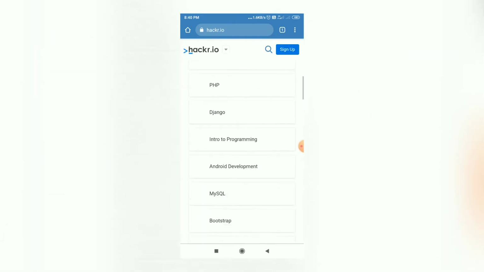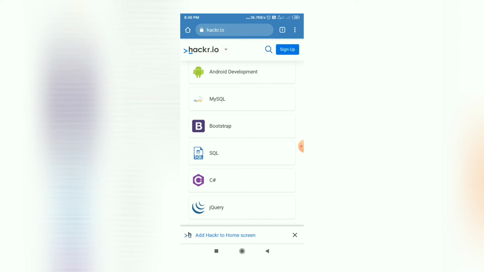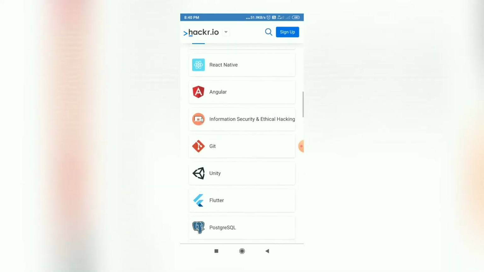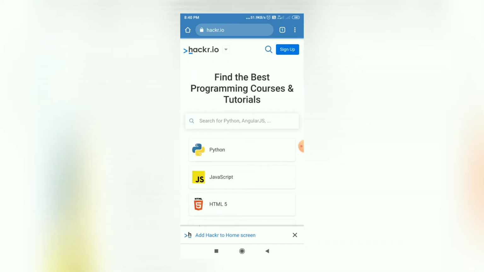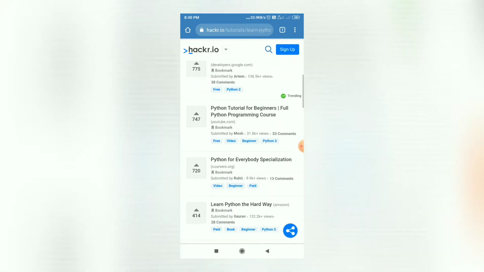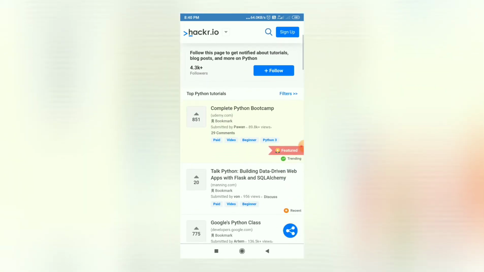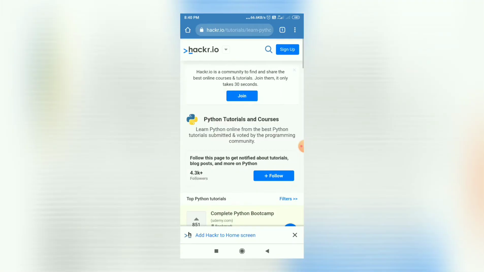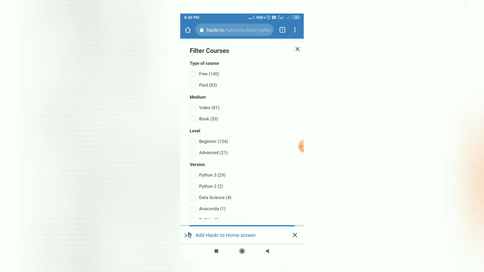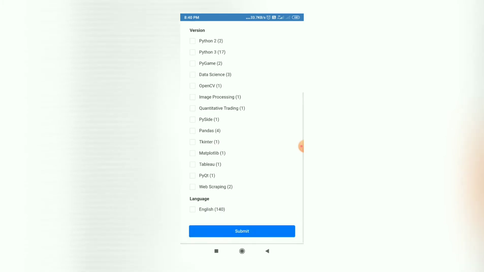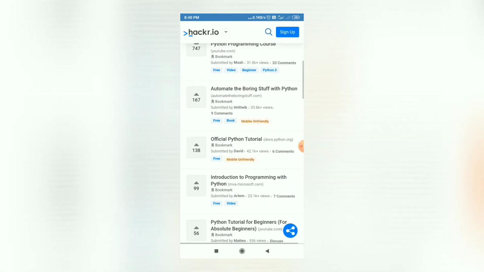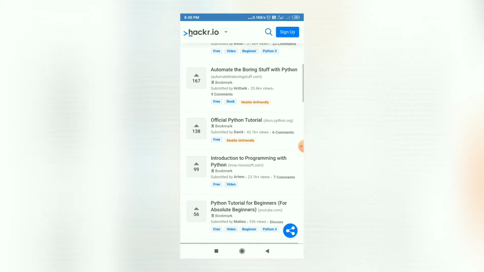So you can see nearly all top programming languages here. Whichever language you want to learn, simply choose that language and it will show you the list of available high quality courses. This list consists of free as well as paid courses. Now how to choose free courses? Here you can see the filters option, tap on it. Now here you can select the type of course. So if I select free course, you can see now these are all free courses for learning Python.